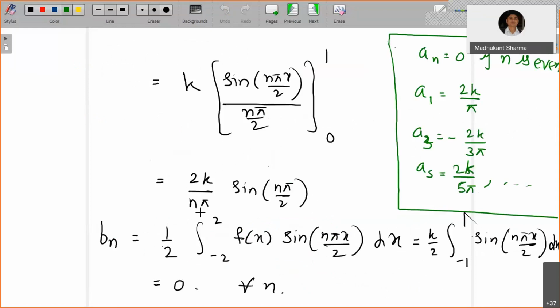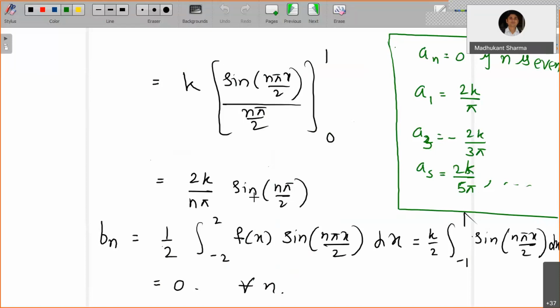So what is the an value? It will be 0 when n is an even number. When n is even, it reduces to an integer multiple of pi, and you know that sine of an integer multiple of pi is 0. So it will only give you a non-zero value whenever n is odd.